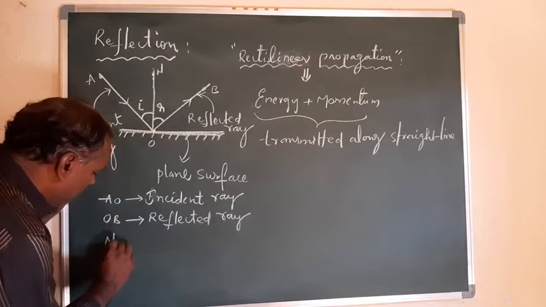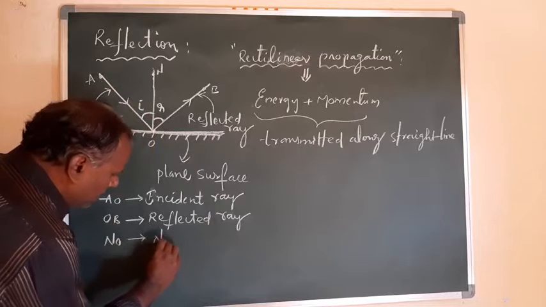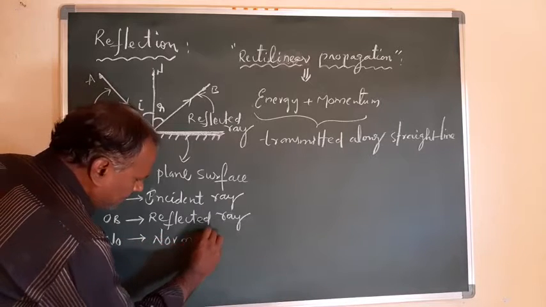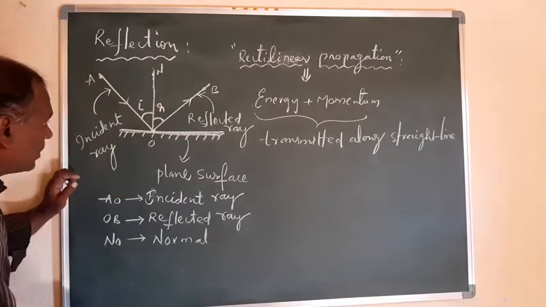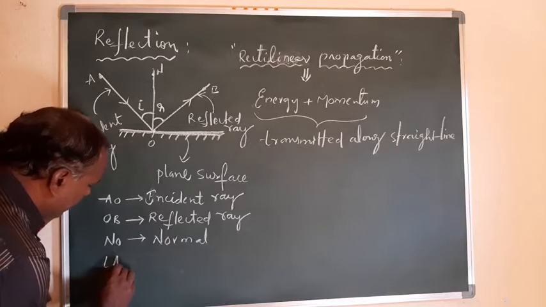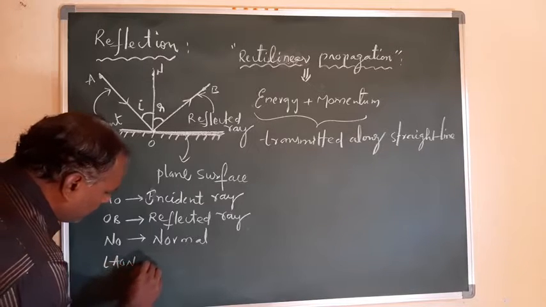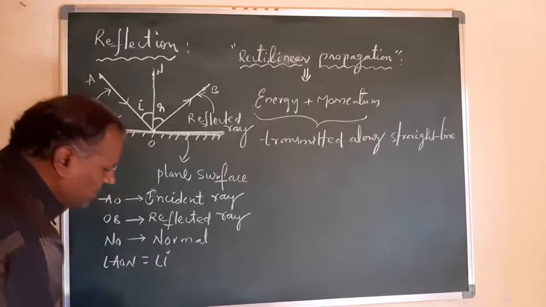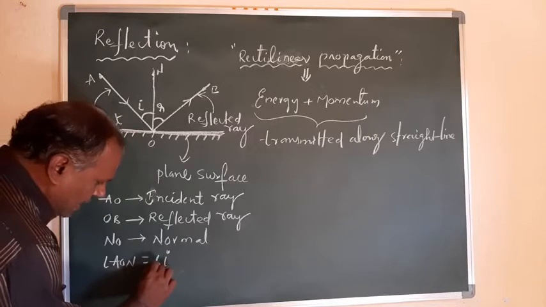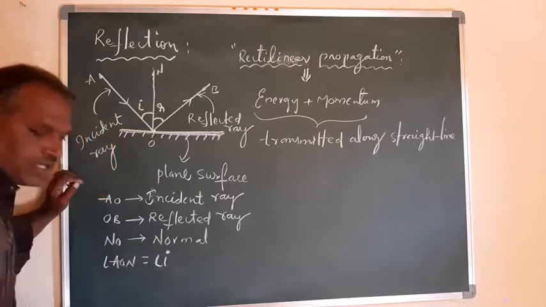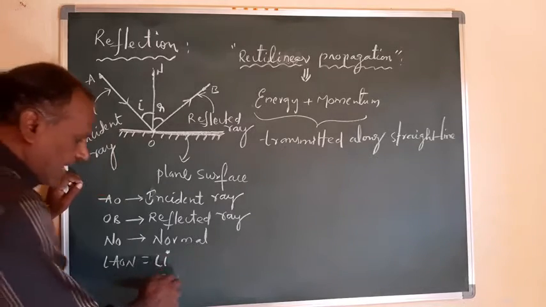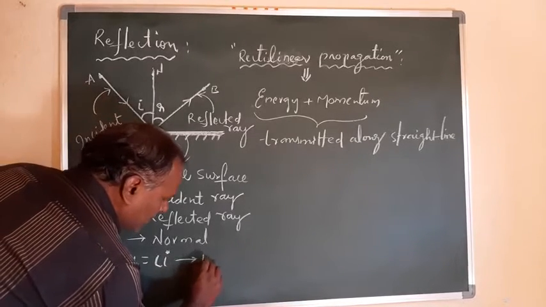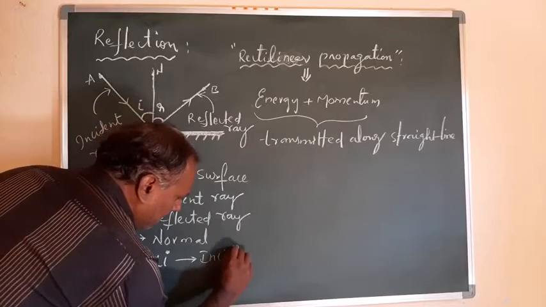And NO is the normal to the surface. And angle AON is equal to the angle of incidence I. This is the incident angle, right?